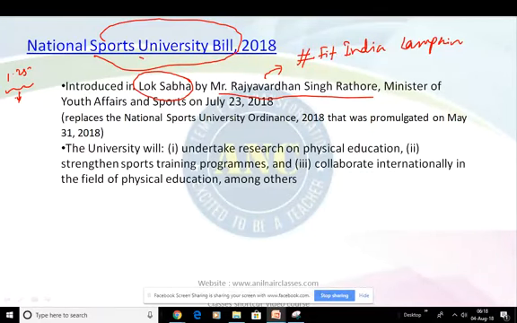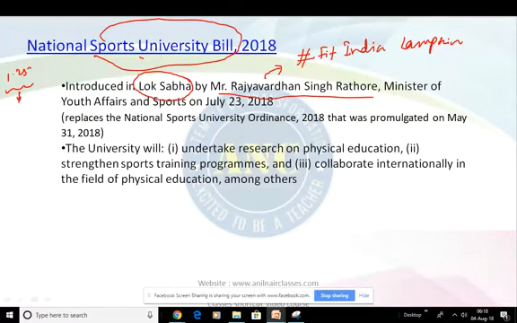The same, when compared to other countries with a minimal population, not even equivalent to our states, they are performing well, right? So somewhere we are lacking in law, somewhere we are lacking in education and ethics when it comes to sports.